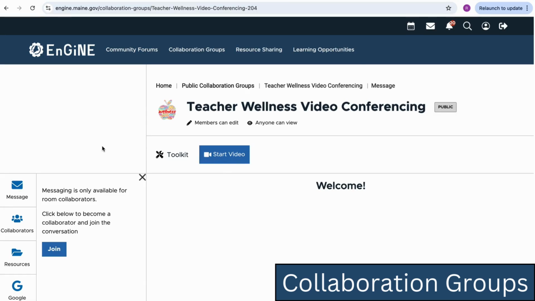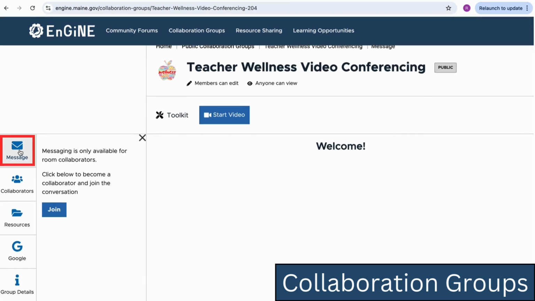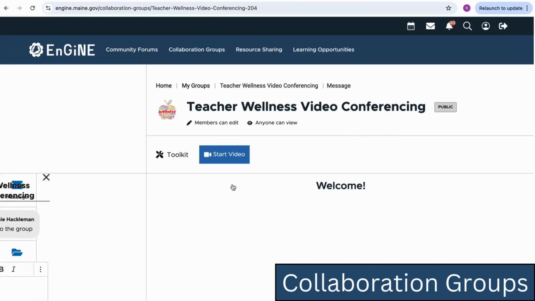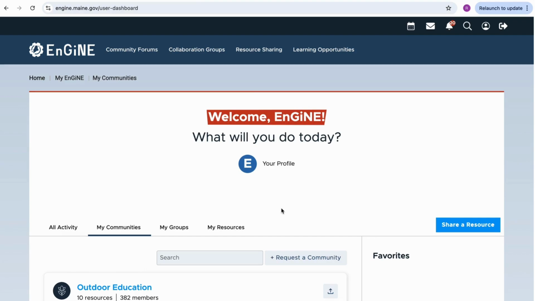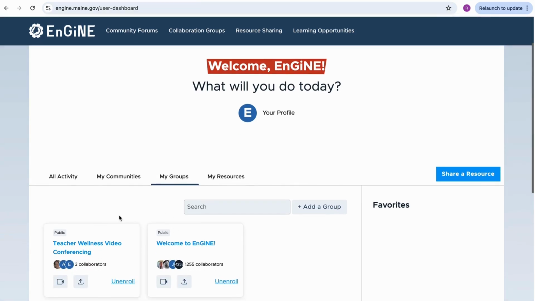The other features in the collaboration group are messaging the members and sharing resources. To access any of these features, you do have to join the group. Once you join, you see you have access to the messaging features and can now join a video call. We will now navigate back to My EnGiNE, your home base. As with the communities that you joined, if you navigate to My Groups, you will now see the groups that you've joined, which is an even easier way to access the video conferencing in these collaboration groups.